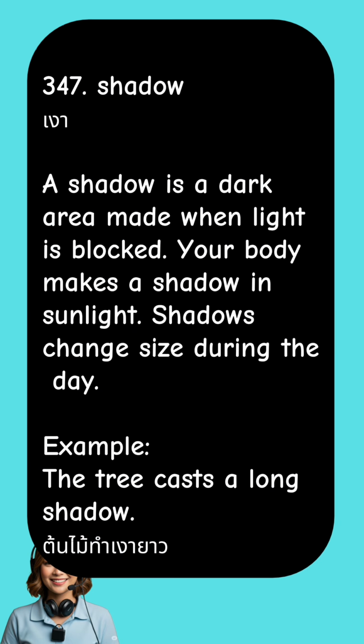Shadow. A shadow is a dark area made when light is blocked. Your body makes a shadow in sunlight. Shadows change size during the day. Example, the tree casts a long shadow.